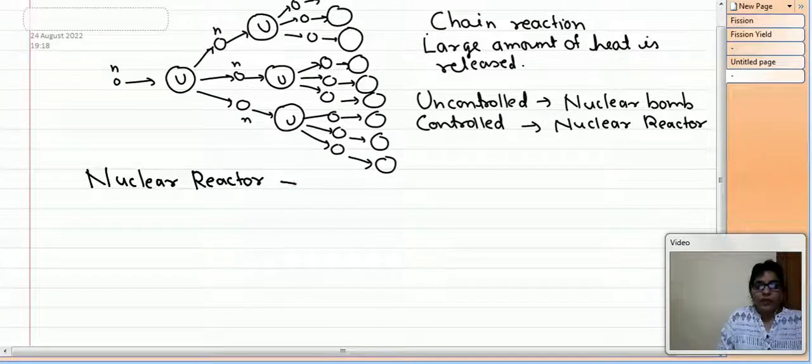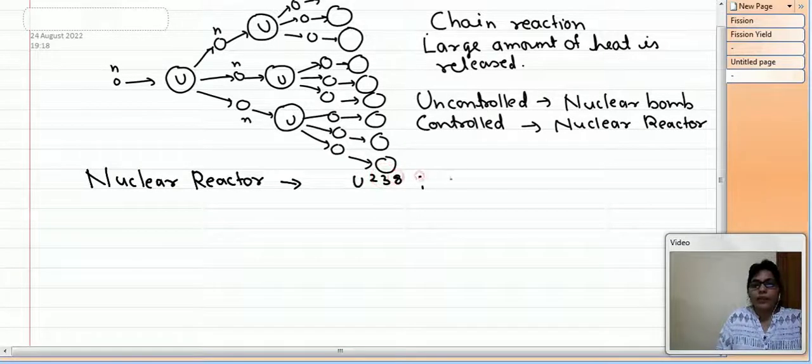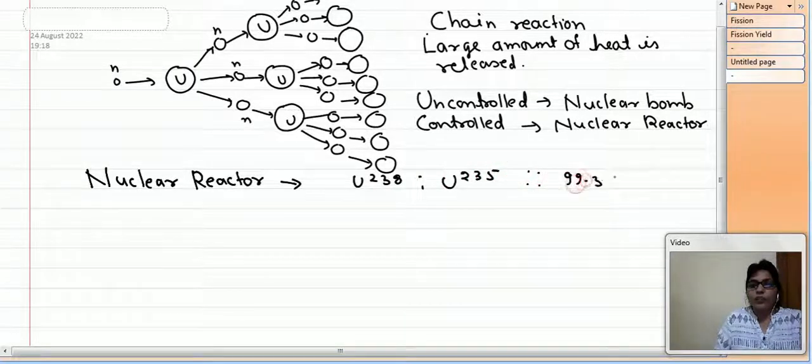As I have already discussed, in naturally occurring uranium, there is a mixture of uranium-238 and uranium-235, and this ratio is 99.3 to 0.7.